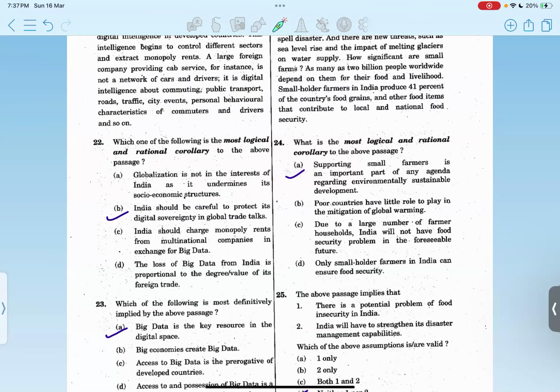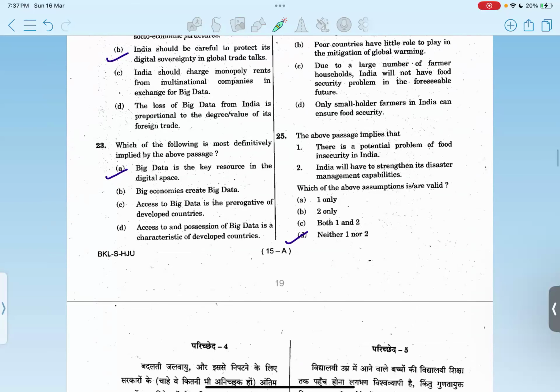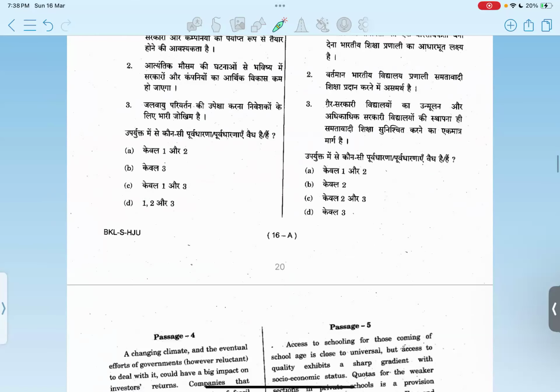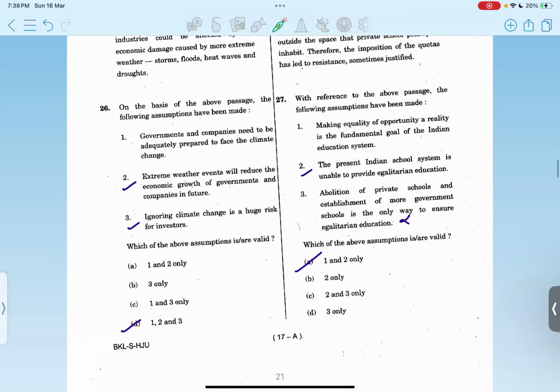Then another passage, 24th question, the most logical rational corollary. It should be option A here. Then the above passage implies that, both are incorrect according to me. Option C. See, both are correct. Fine. Then passage 4, to identify the assumptions, all should be valid assumptions there. Option C.